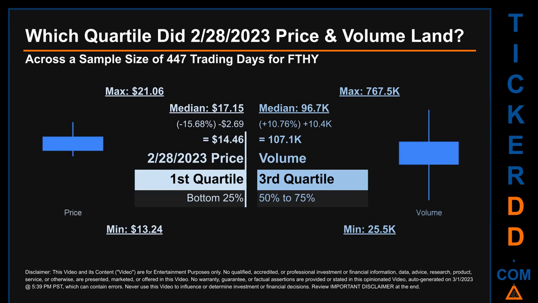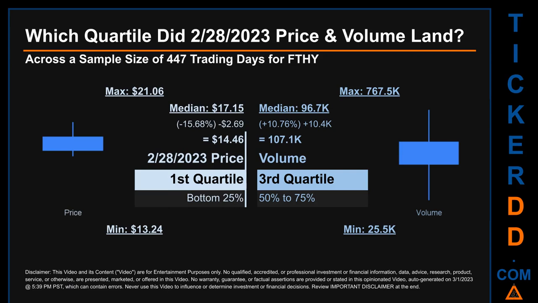Which quartile did February 28, 2023 price and volume land? Across a sample size of 447 trading days, the maximum end of day price for FTHY was $21.06 while the minimum was $13.24. Within that price range, February 28, 2023 price of $14.46 landed within the first quartile, meaning it was within the bottom 25% of all sampled end of day prices.